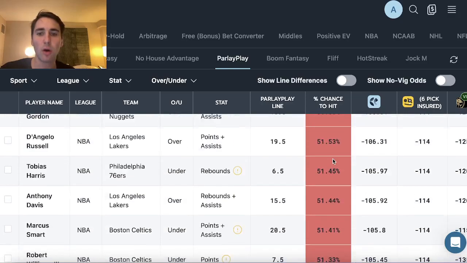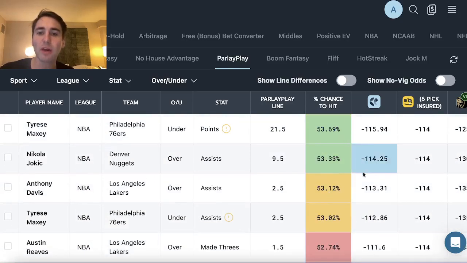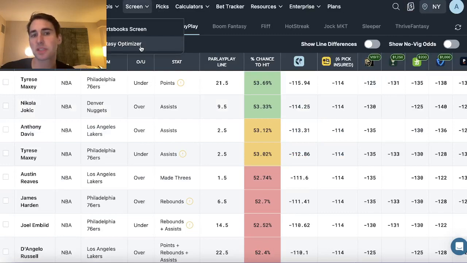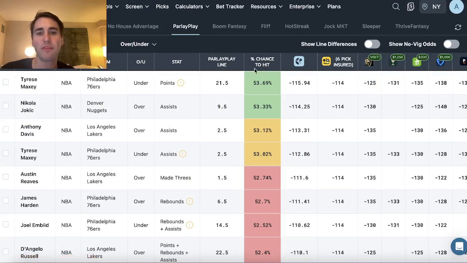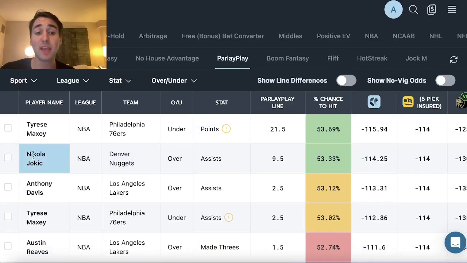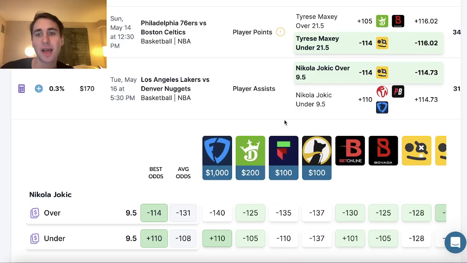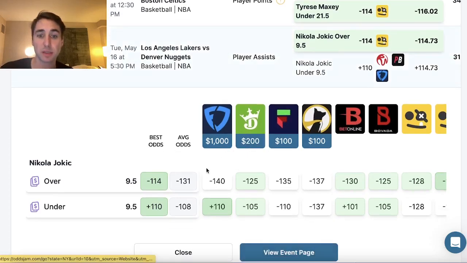So essentially, all of the plays on ParlayPlay winning over 53.22% of the time, a lot of them are going to be on here. So the Fantasy Optimizer. So again, you just go to Screen, Fantasy Optimizer. First we looked at the Sportsbook screen, now we're on the Fantasy Optimizer. So you can see you could also take Jokic over 9.5 assists. The reason this is profitable is it's winning over 53.22% of the time. And it should make sense because look at this.